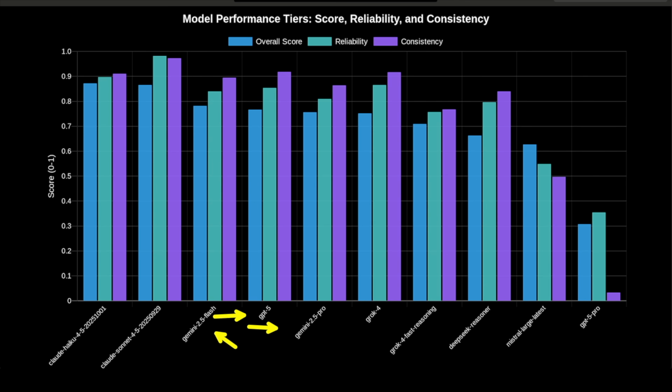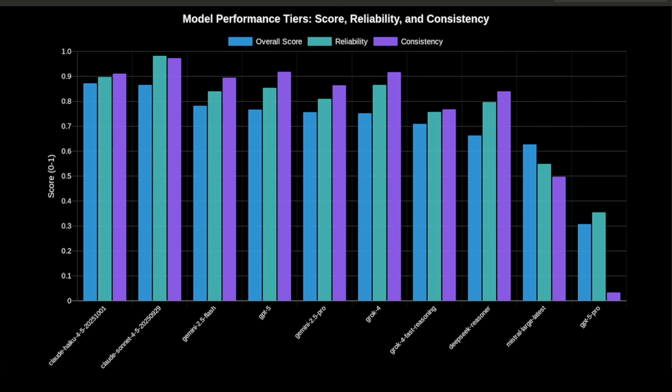Gemini 2.5 Pro with strong capability analysis despite that weak remediation score, and Grok 4 with good reliability and remediation performance. These are dependable models with some tool-specific weaknesses, but nothing catastrophic. They will get the job done, just not at the absolute highest level.